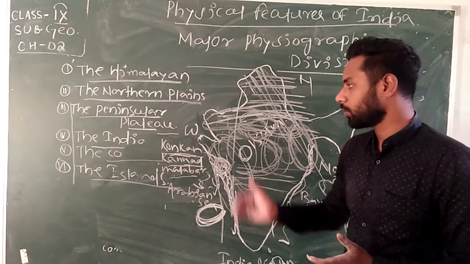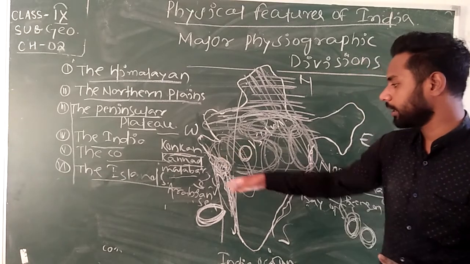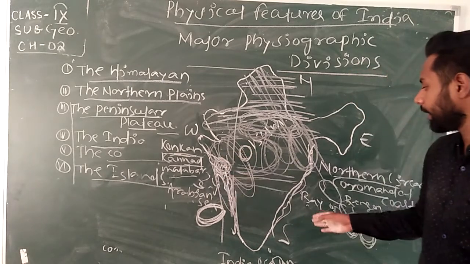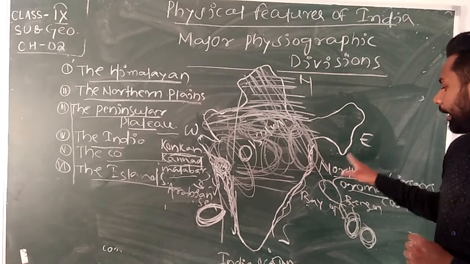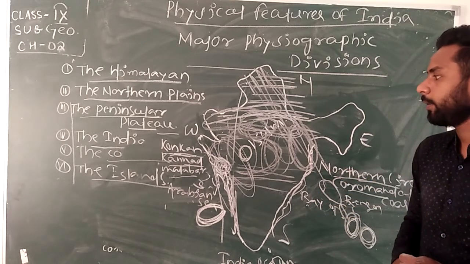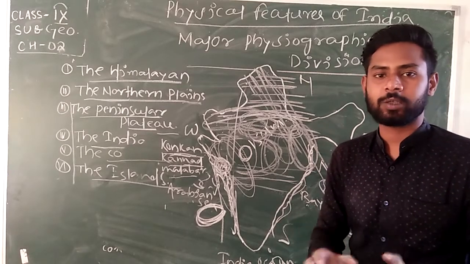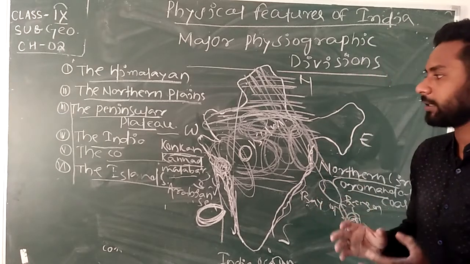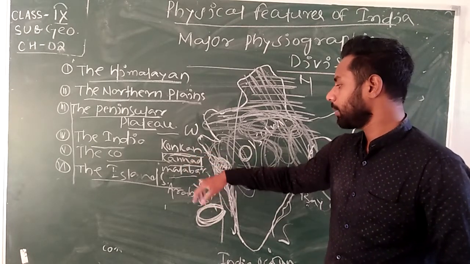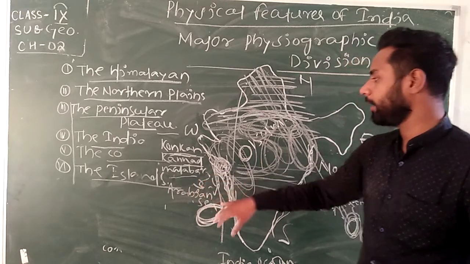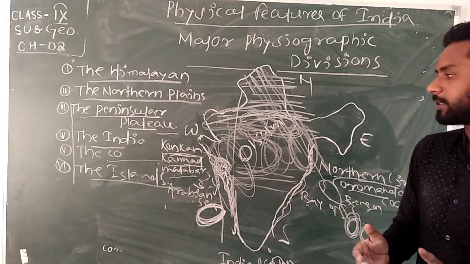Okay, after that, the coastal plains, which lie in the west side along the Arabian Sea, and the seashore areas of the Bay of Bengal, which lie in the east. The coastal plains are also divided into major plain areas like Konkan, Kannada, Malabar, which are located on the Arabian side.